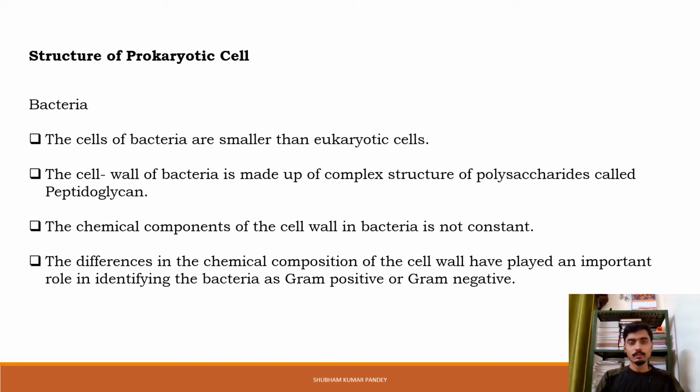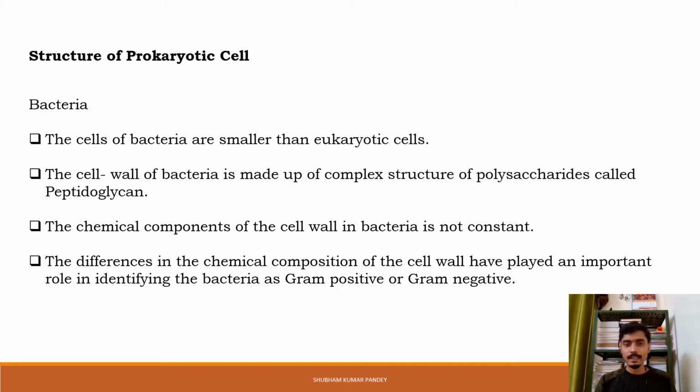So, with the help of bacteria, we are going to discuss prokaryotic cells. As I have already told, bacteria and blue-green algae, cyanobacteria, are examples of prokaryotic cells. First we will discuss the structure of prokaryotic cells, and in this we will also discuss the characteristics of prokaryotic cells. The cells of bacteria are smaller than eukaryotic cells. It means prokaryotic cells are smaller than eukaryotic cells.